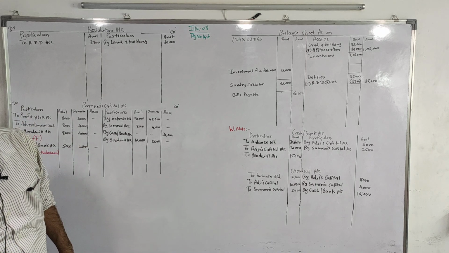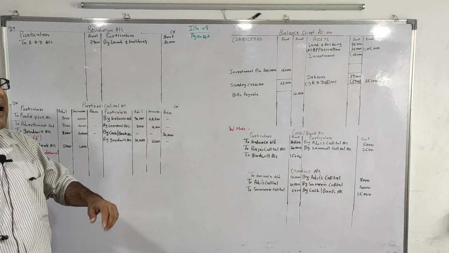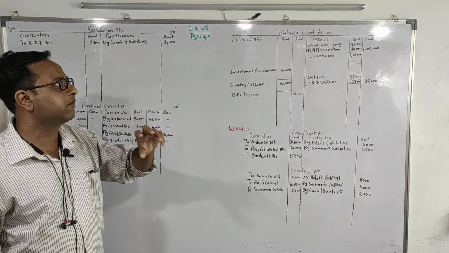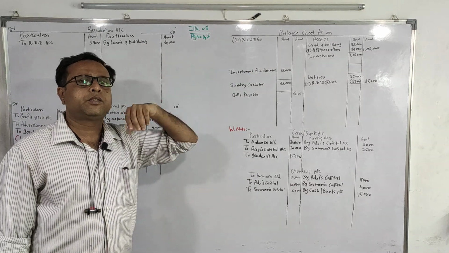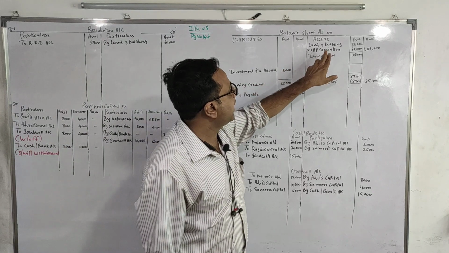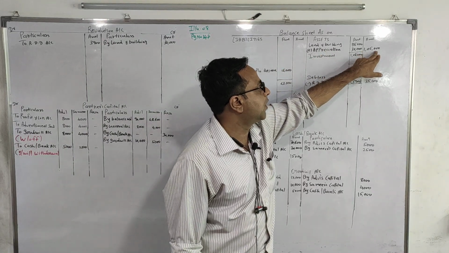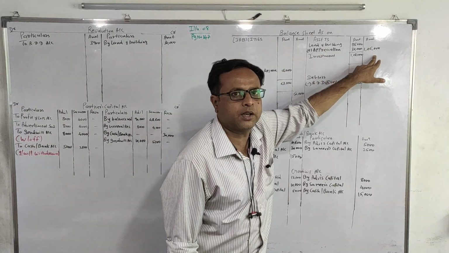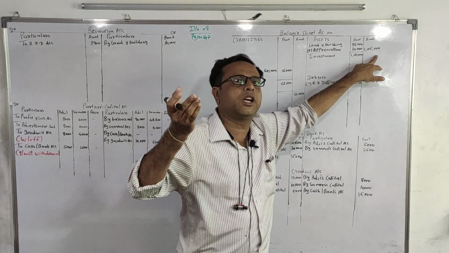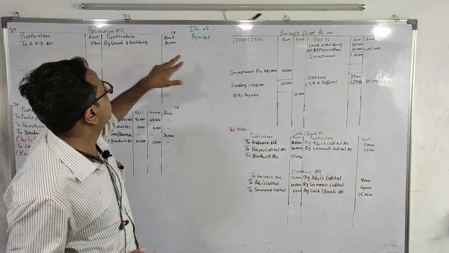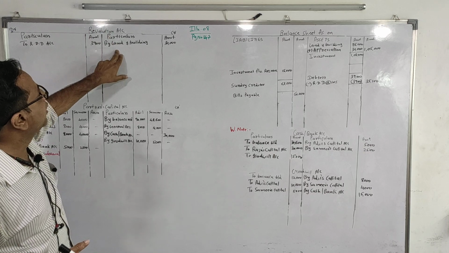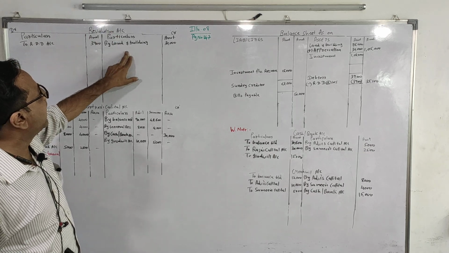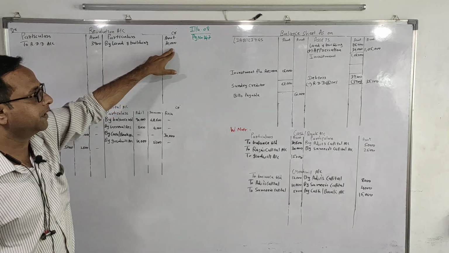The value of land and building is appreciated by rupees 30,000. By this we are increasing the total by rupees 30,000. So appreciation 30,000, the outer column will make a total of 1,05,000. Here we are increasing the value of the asset, so it is a profit to the firm. So we write it down on revaluation account, credit side, by land and building 30,000.